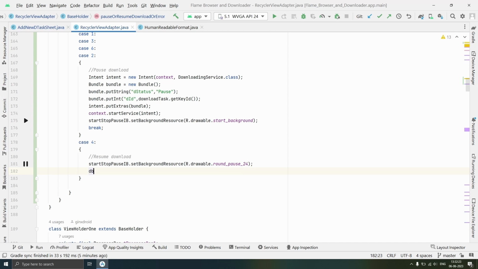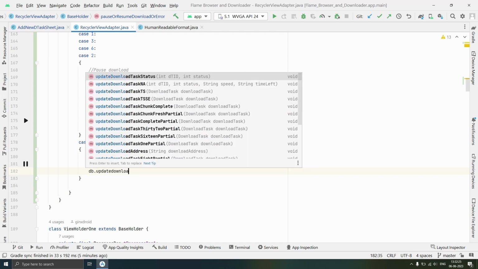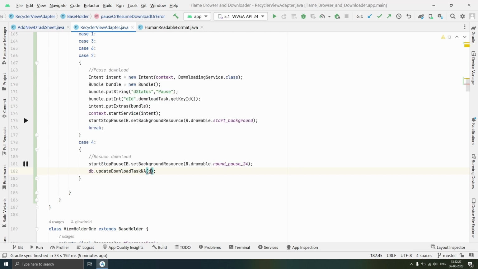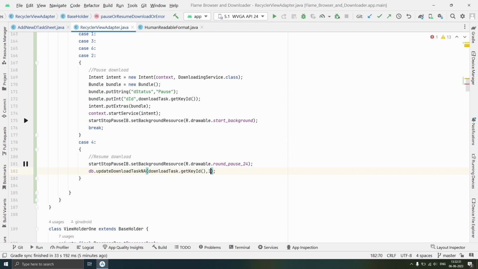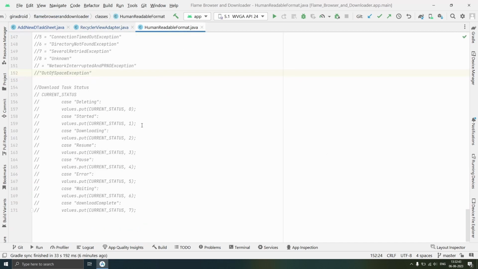Then we will call db.updateDownloadTask, and we will pass downloadTask.getKeyID to it. Then we will pass 1 as its status, and we will pass QUEUED as download speed, and we will pass dash for time left. So one status is started.